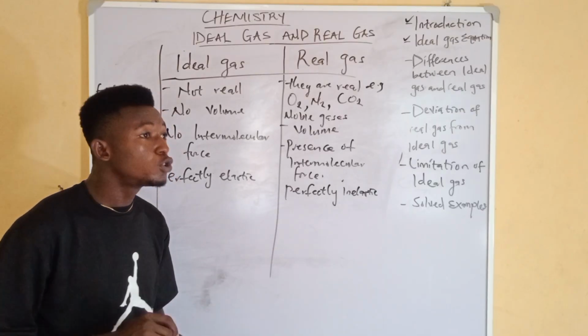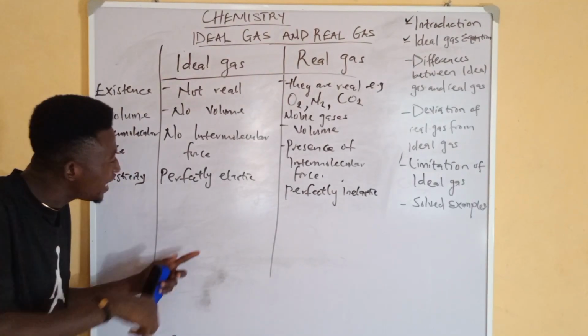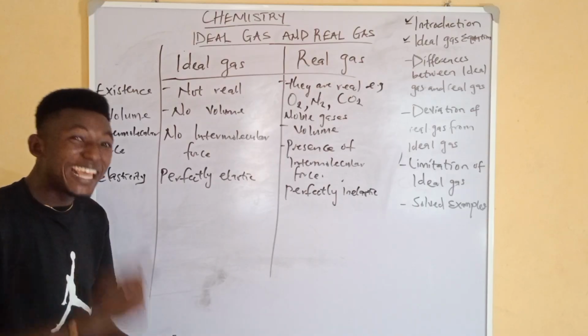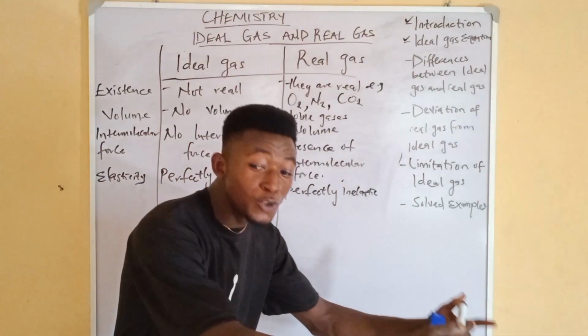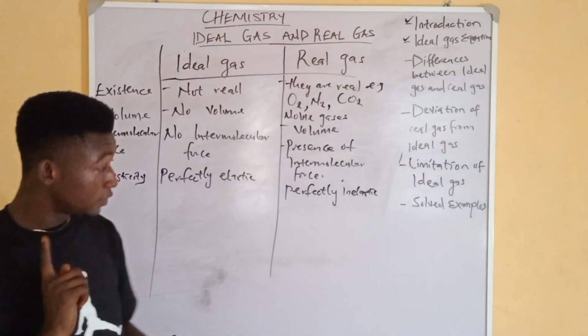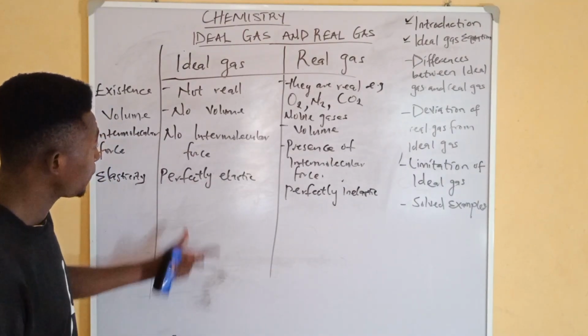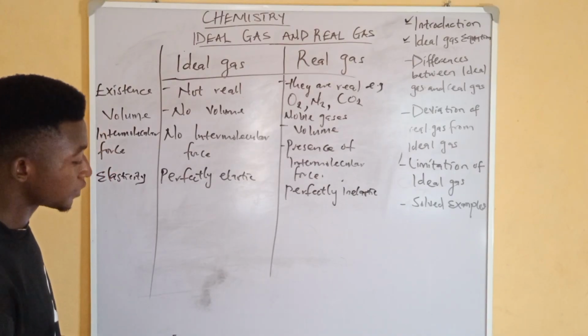Their collision is perfectly elastic. That means there is no energy lost and no energy gained. That is what we mean by perfectly elastic.